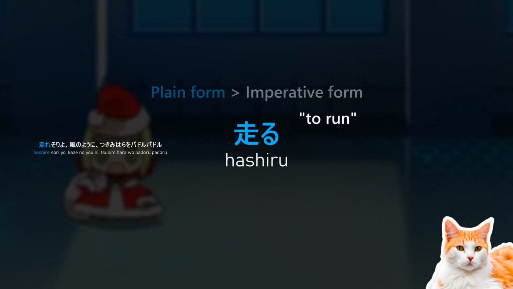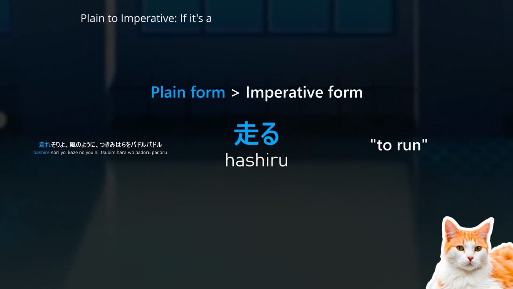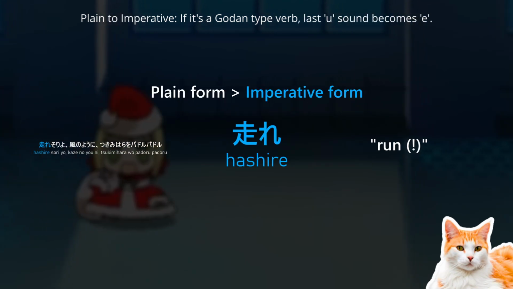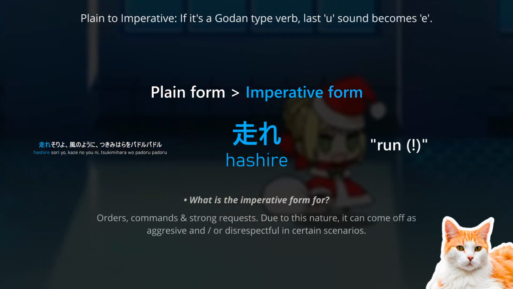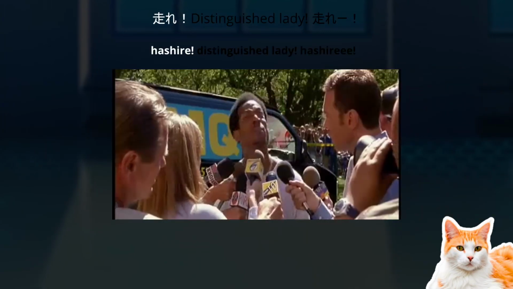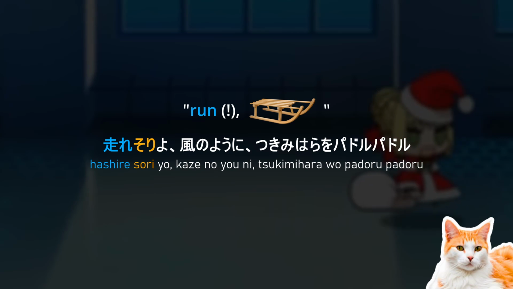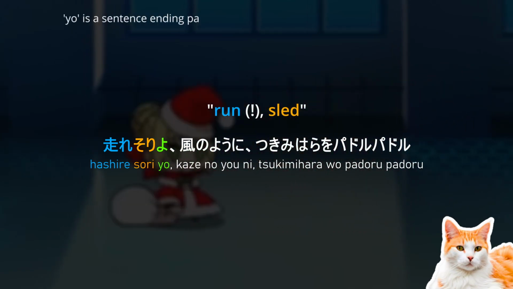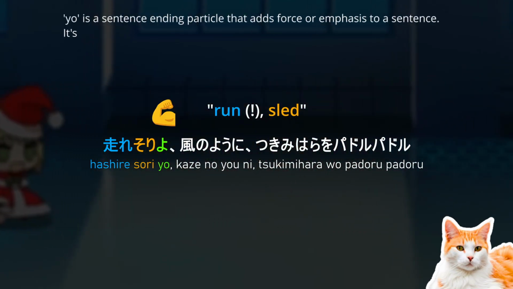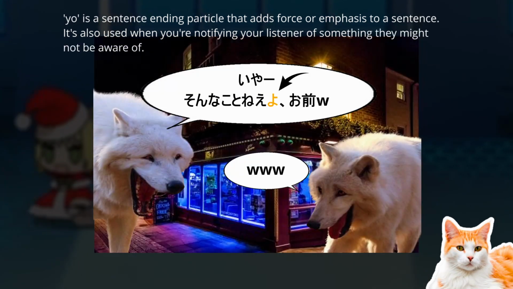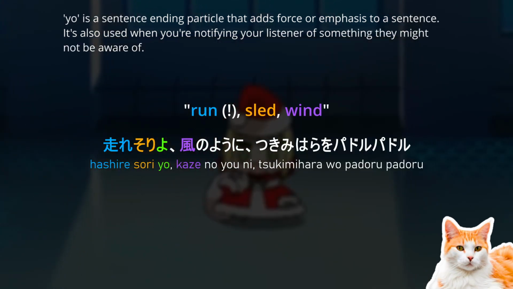Hashire comes from the verb hashiru, to run. In its imperative form, a godan verb's last u sound becomes e, hashire. And that's all. Now this becomes an order: run. Sori means sled. Yo is a sentence ending particle that adds emphasis to a sentence. It's also used when you're dropping new information to your listener. Kaze means wind or breeze.